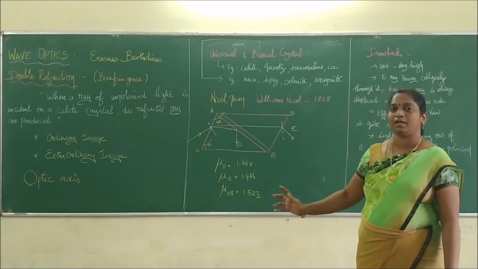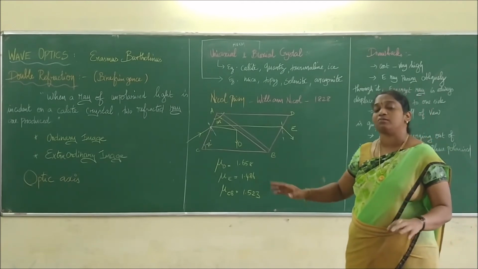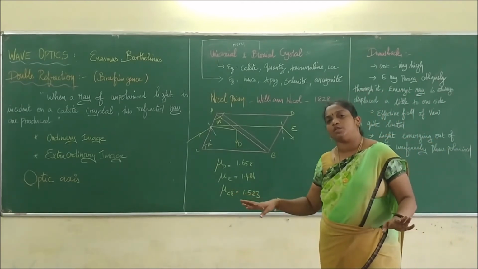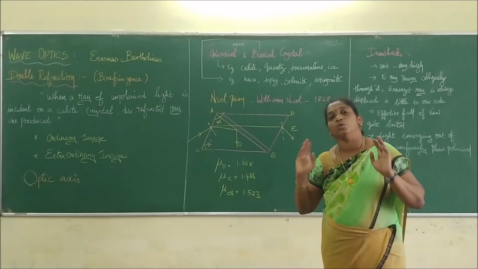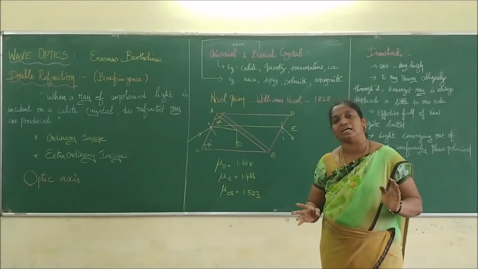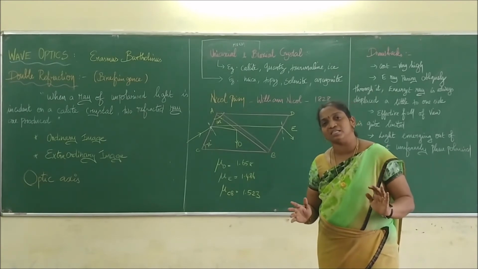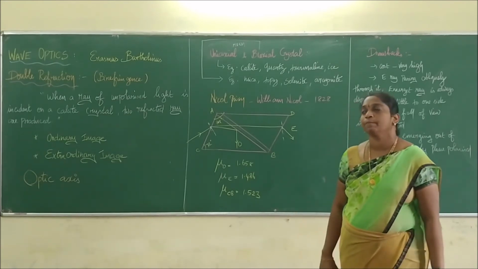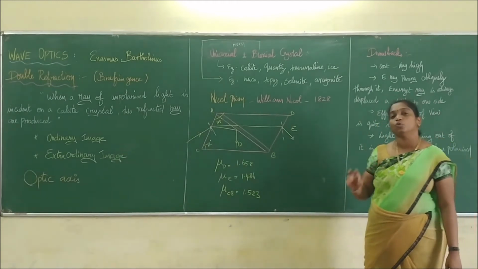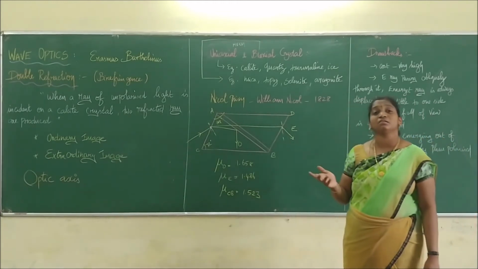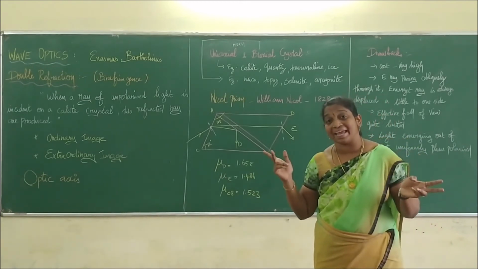They will ask what the optic axis is, what will happen. So in the optic axis, no double refraction takes place. That means both ordinary and extraordinary rays travel with the same velocity along that axis. Therefore we call that axis the optic axis. Next, based on the optic axis, we divide the crystals into two types. One is called uniaxial crystal and another is called biaxial crystal.